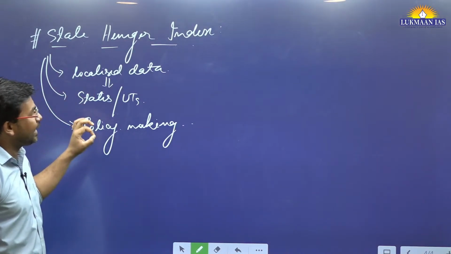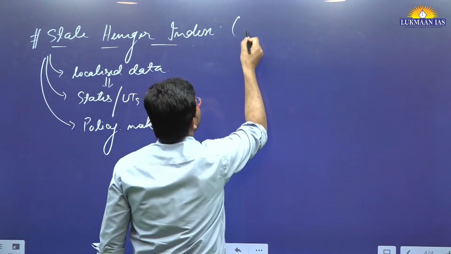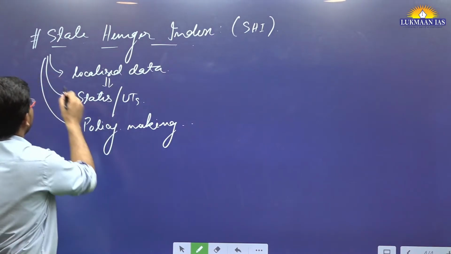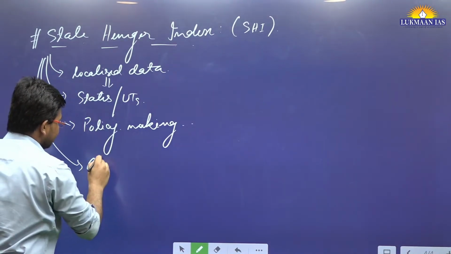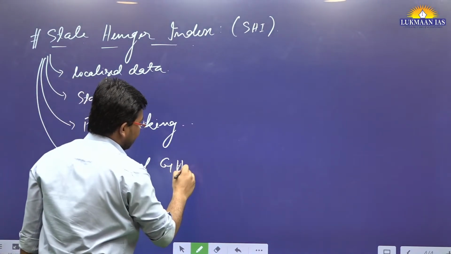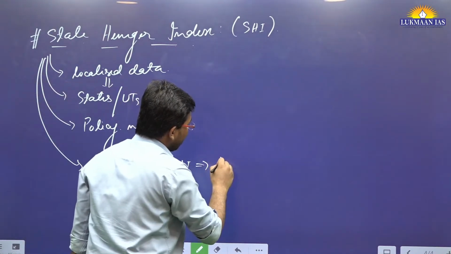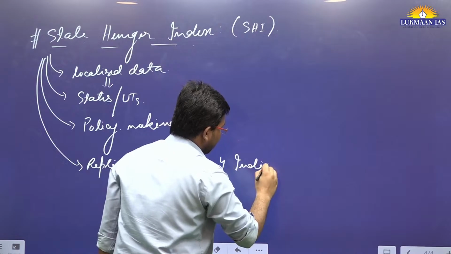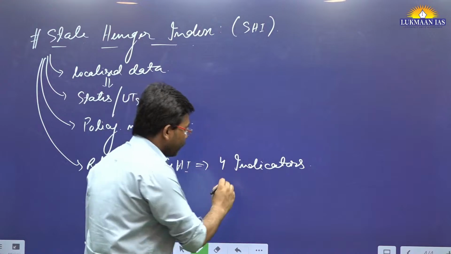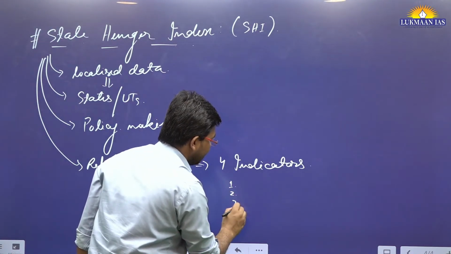In this article, they have talked about this state hunger index, in short SHI. This state hunger index is a replica of the global hunger index. It also has 4 indicators. However, out of those 4 indicators, they have taken 3 indicators as they are.